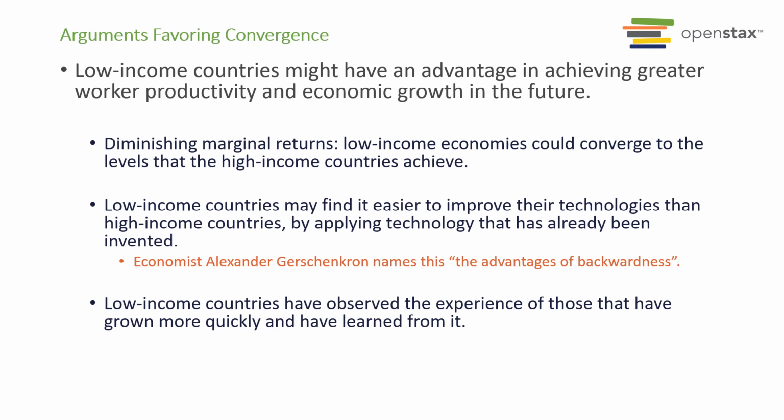And one of the reasons why we see this convergence for the last 30 years is because low-income countries tend to have an advantage when they are trying to achieve greater economic growth than rich countries, than high-income countries. A couple of reasons. Number one, something called diminishing marginal return. It just means that for high-income countries who already have so much human capital, technologies, and physical capital, having additional amounts of those capitals makes a very small impact on the overall economy's productivity because they already have so many computers, educations, and technology.